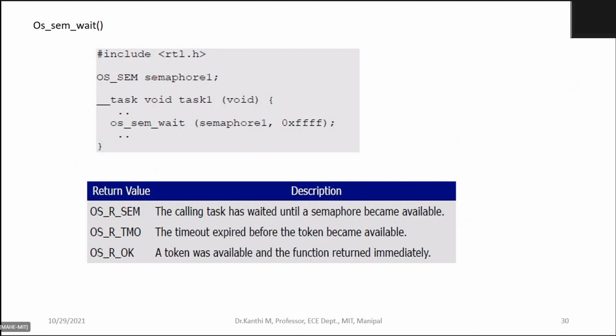This is your sem wait function. In the semaphore, under the task, you give os_sem_wait, semaphore 1, and the timeout period, how long you want to wait. This function will return some values.